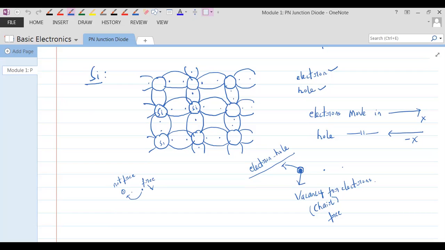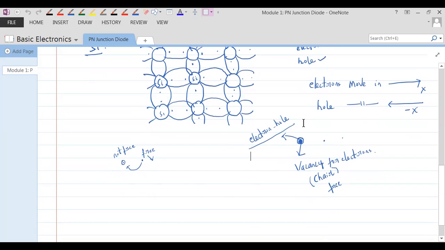This electron would go and sit on the hole. When it does that, the free electron which was moving freely earlier and was contributing to the current is now fixed and sitting on the hole. It is not free. And when it is not free, it is not contributing to the current.